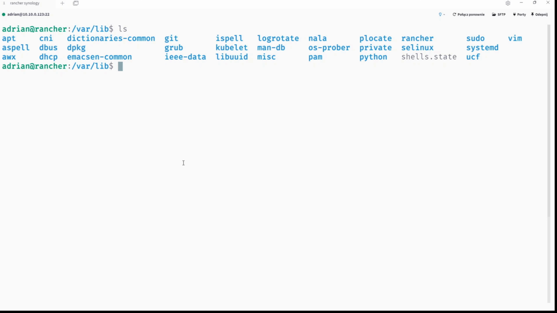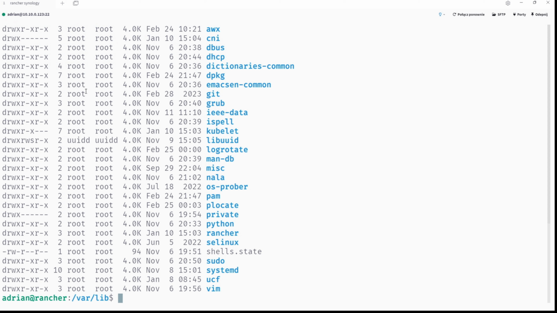By default, this directory doesn't exist, so you have to create at least the AWX directory, and if you create it, automatically inside this AWX directory inside /var/lib, the directory projects will be created. ls like that, and you can see AWX is owned by root user and root group. Read, write, execute, read, execute, read, execute. So the owner has all of them, and group read, execute, and others read, execute.